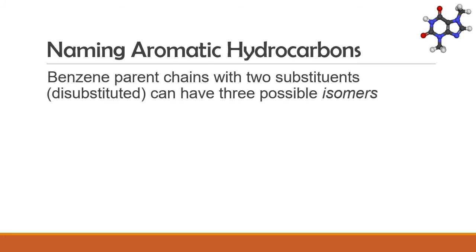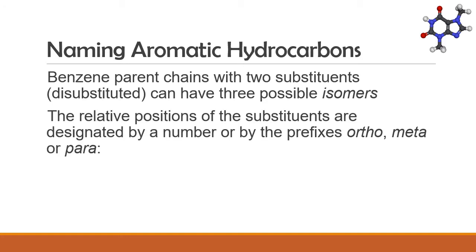Benzene parent chains with two substituents, also called disubstituted benzenes, can have 3 possible isomers. Remember that isomers are compounds with the same molecular formula but different structures. In the case of aromatic hydrocarbons, disubstituted benzenes have unique prefixes to indicate the positions of the 2 side chains relative to each other. We use the prefix ortho, meta, or para.